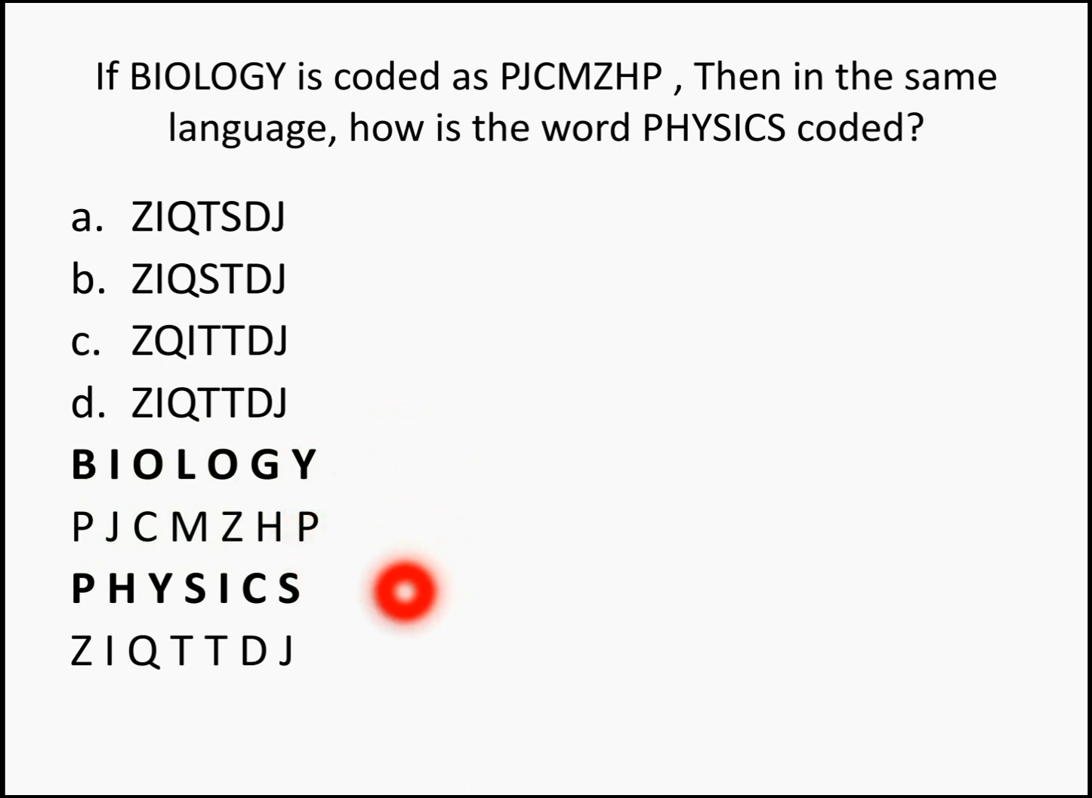So the same logic is applied for physics, and your answer becomes ZIQTTDJ, which is in your option D. Hope you got this logic.